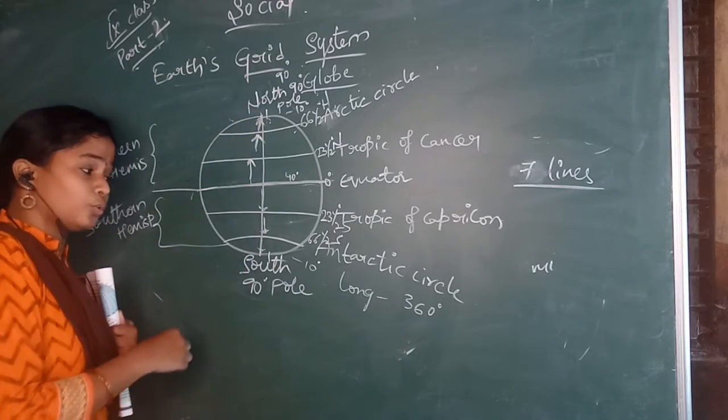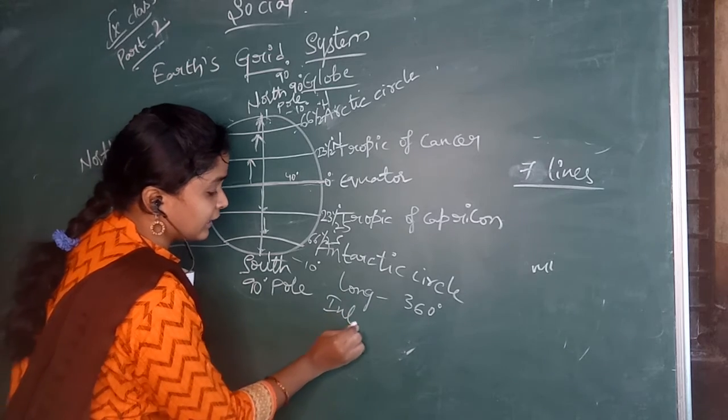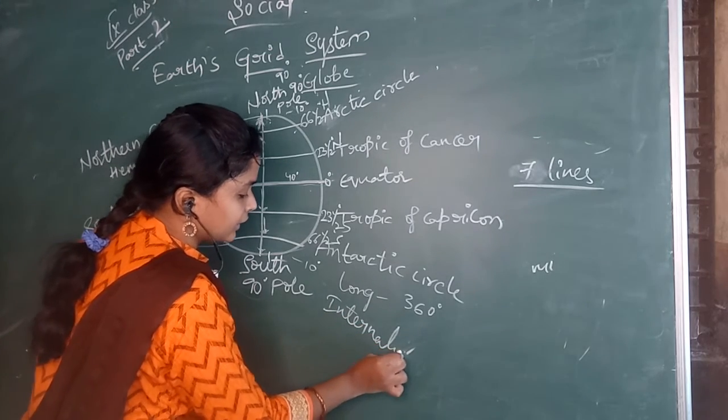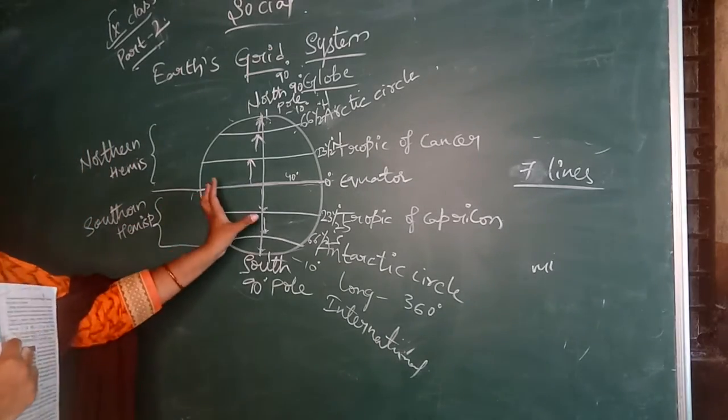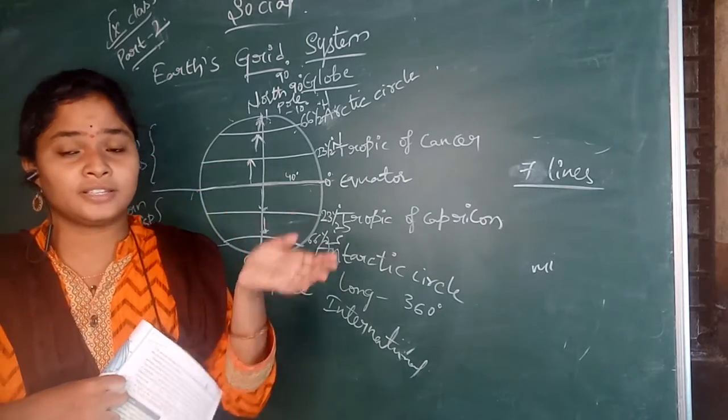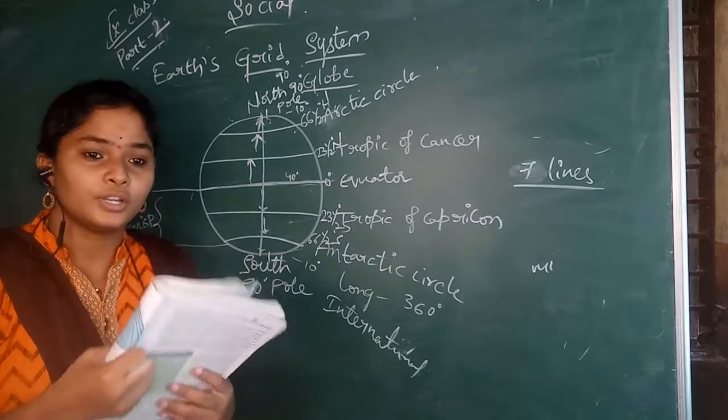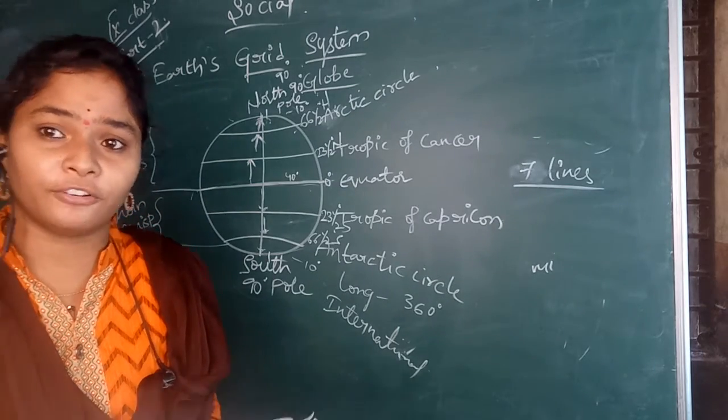That line is also known as the International Date Line, because that line only differs our places, for example the timings of our places.